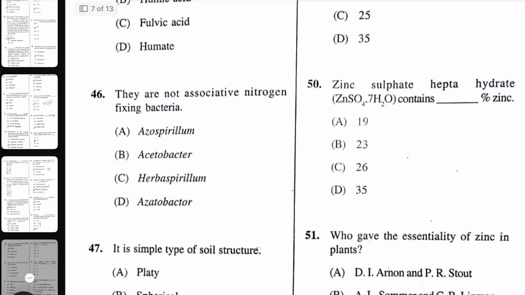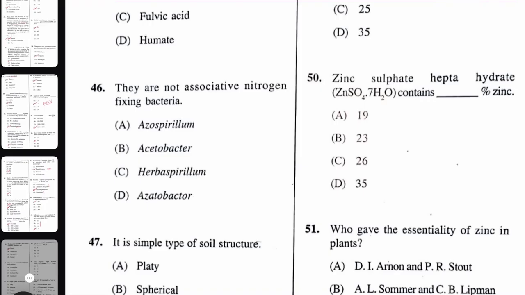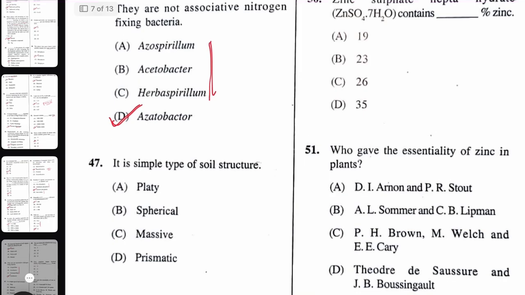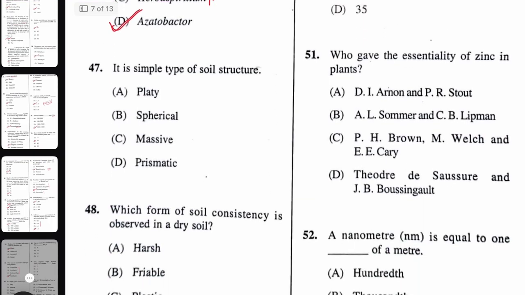Which are not associative nitrogen fixing bacteria among the following? The right answer will be Azotobacter. Azotobacter is a free living nitrogen fixing bacteria, but Azospirillum, Acetobacter, and Herbaspirillum are associative nitrogen fixing bacteria. Which is a simple type of soil structure? Here the simple type of soil structure will be spherical, what you can say granular type of soil structure. Flaky, massive, prismatic, these are complex structures.